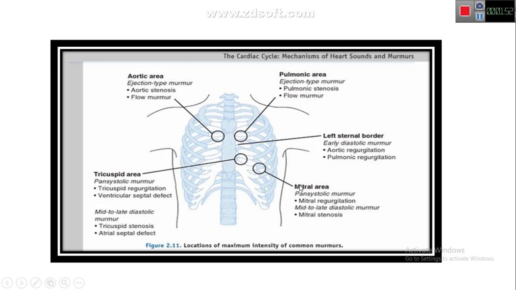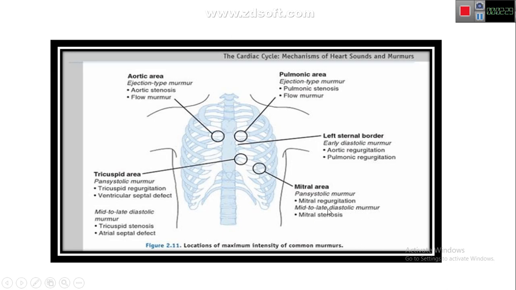Now we are left with two areas: the mitral area, which is at the apex, and the left lower sternal border, left lower, not right, over the right ventricle, that is the tricuspid area. It's very important. If we hear the murmur in the mitral area, that is the apex, it is of mitral origin. Whether it is mitral regurgitation or stenosis depends upon whether we hear the murmur during the